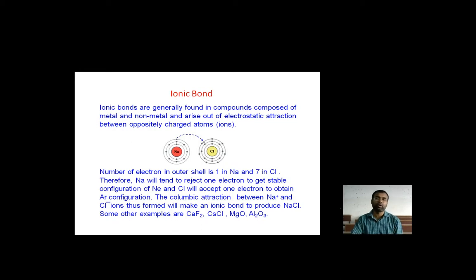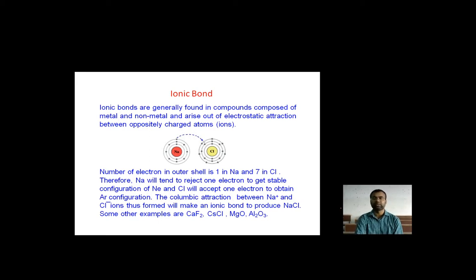So the ionic bond, which we are going to discuss: what it tells and how it works. Ionic bonds are generally found in compounds composed of metals and non-metals, and arise out of electrostatic attractions between oppositely charged atoms, as we discussed earlier in the atomic principles, where they spoke about the attraction of atoms.